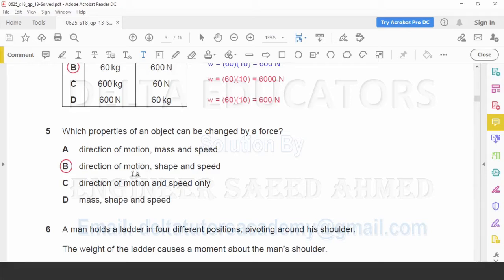What is given in the other options? In option C, it is given direction of motion and speed only. Here the word only is given. That's why it is incorrect. By application of force, we can change the direction of motion, we can change the shape, and also we can change the speed. So option C is incorrect. In option D, it is given mass, shape and speed. Again here it is given mass. Mass remains constant. It cannot be changed by the application of force. So option D is incorrect. Correct option, option B.